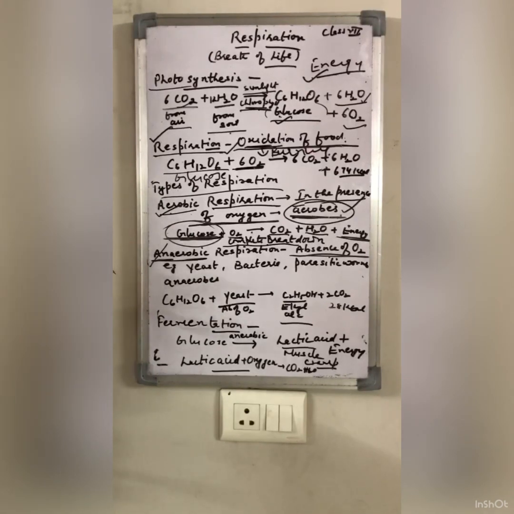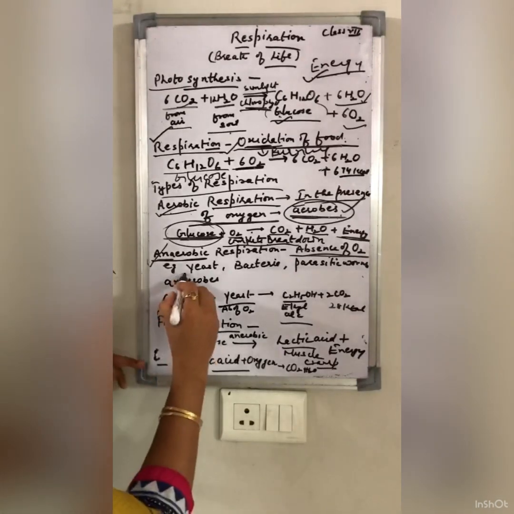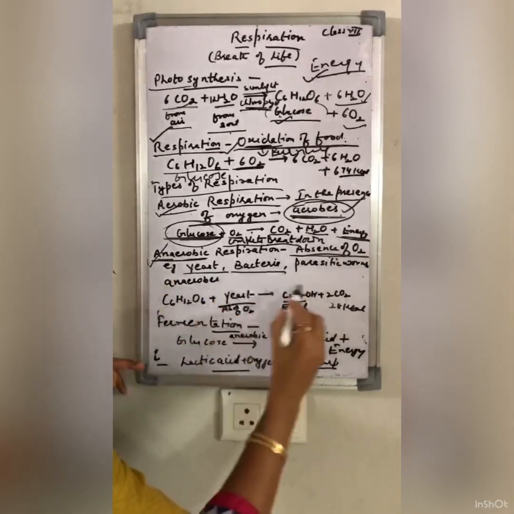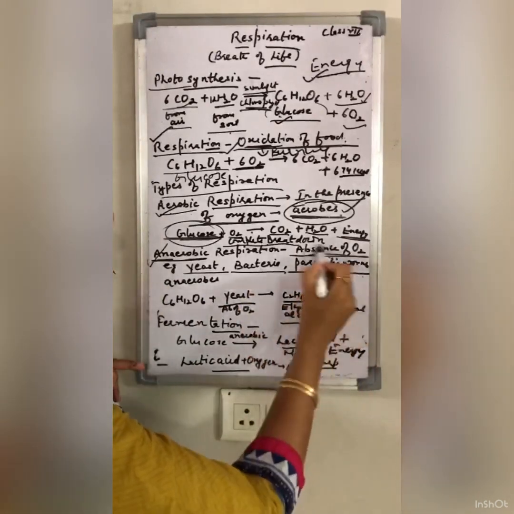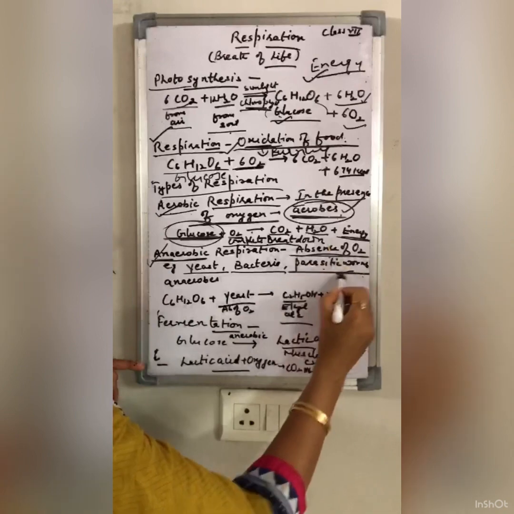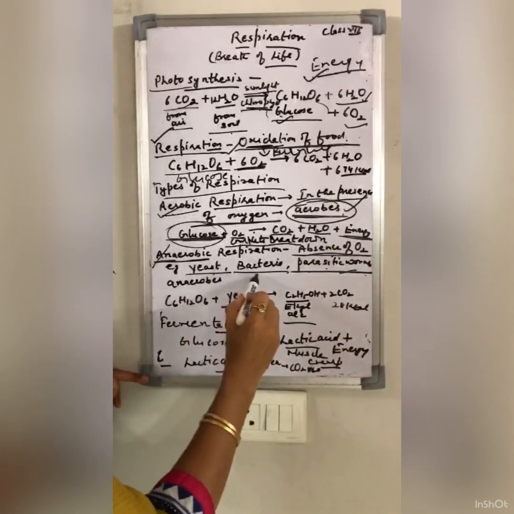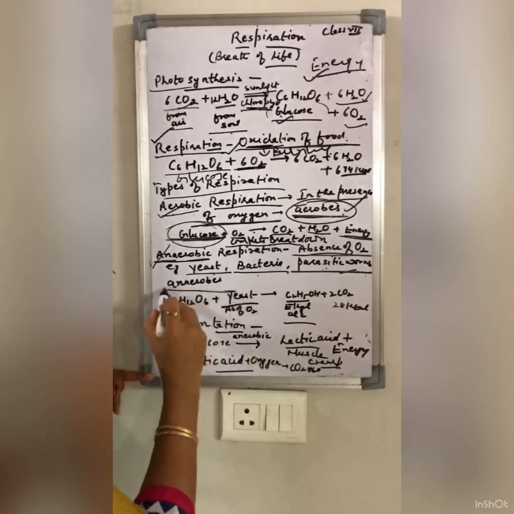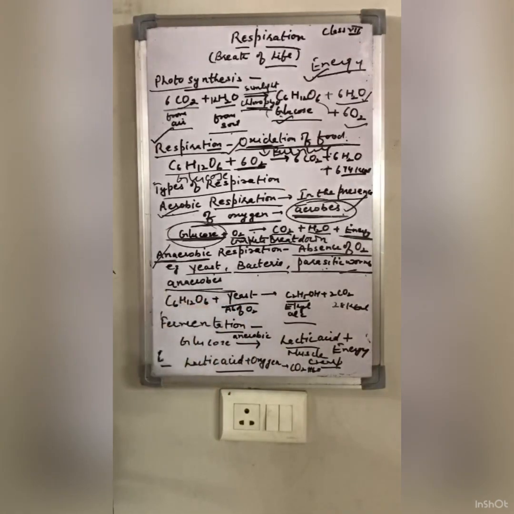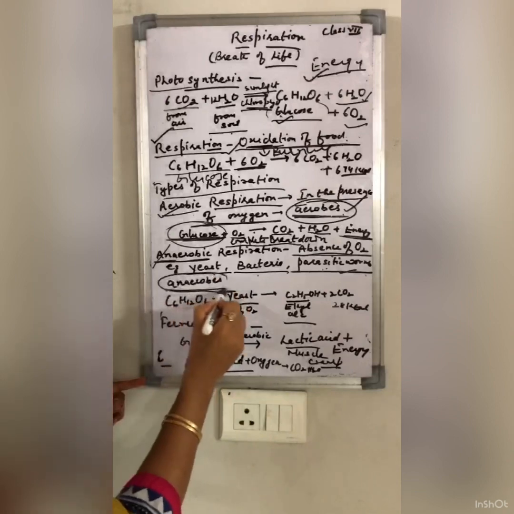They don't use the oxygen for the breakdown of food. The examples are yeast, bacteria and some worms. They are present inside our body. They are called parasite. Parasitic worms are the example. Yeast, bacteria and parasitic worms are the example which shows the anaerobic respiration and they are called anaerobes.